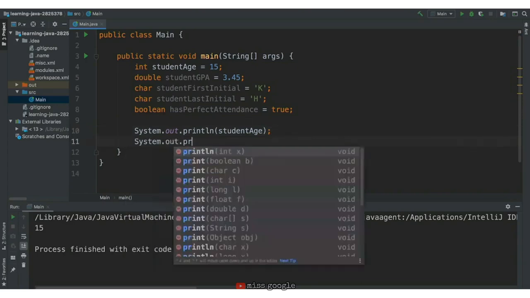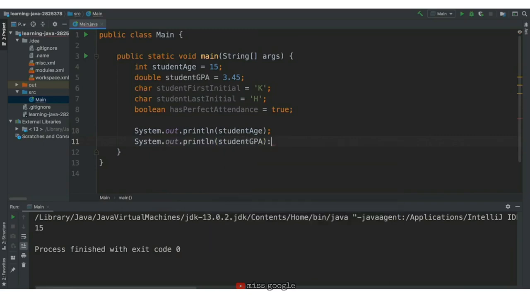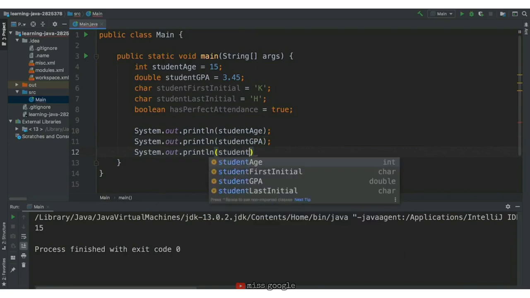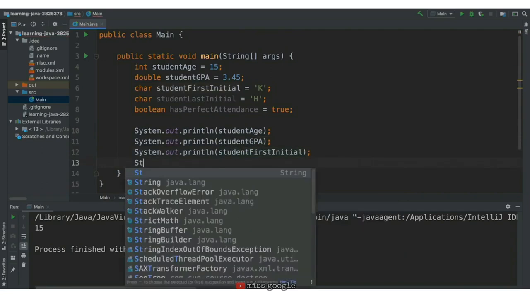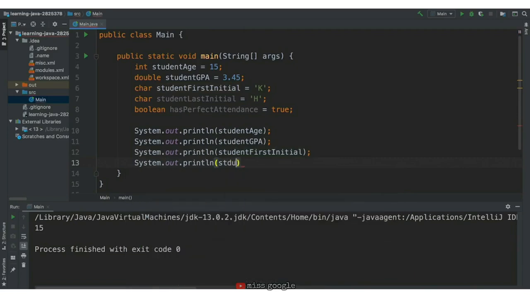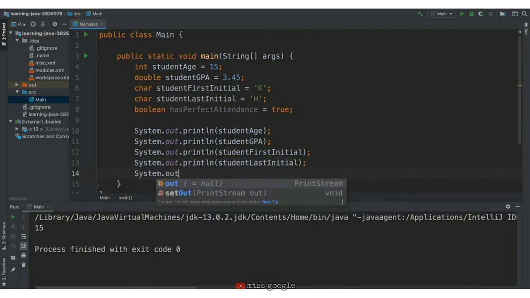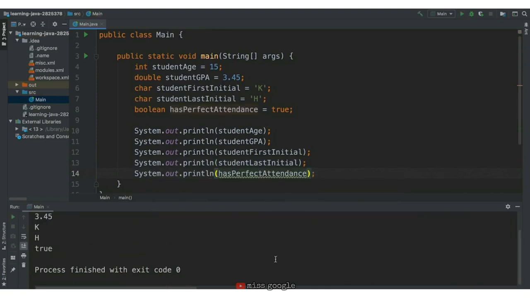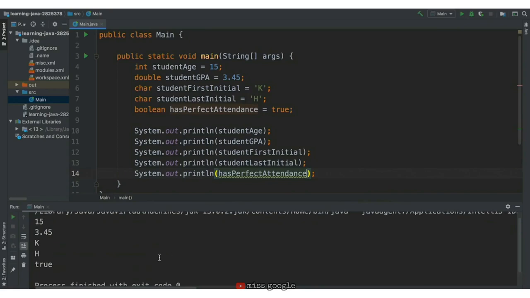We'll write system.out.println, student GPA, system.out.println, student first initial, system.out.println, the last initial, and then the has perfect attendance. We'll run this again, and we get 15, 3.45, K, H, and true, as expected in the console.